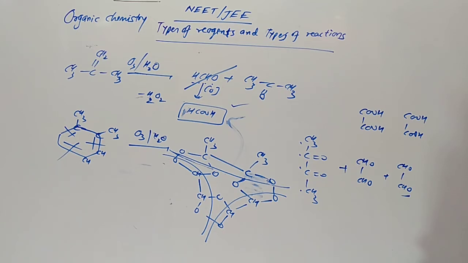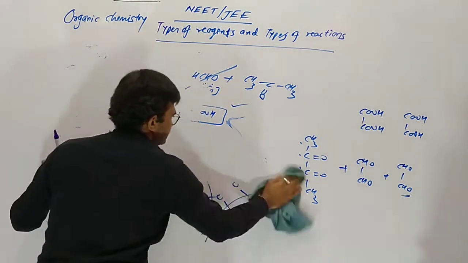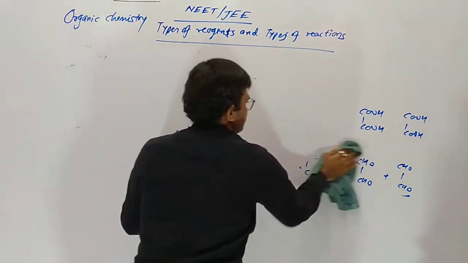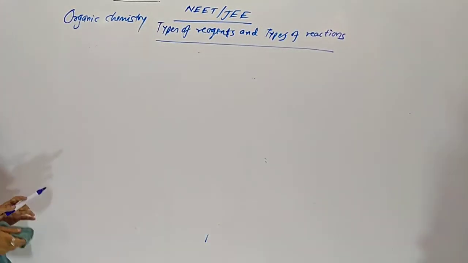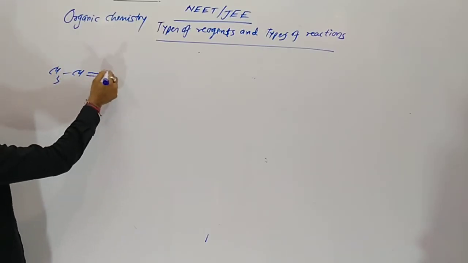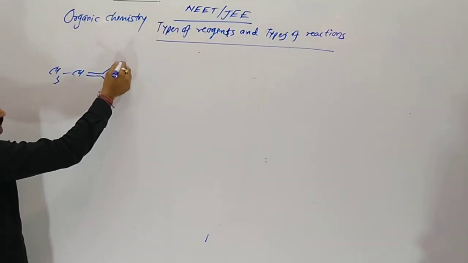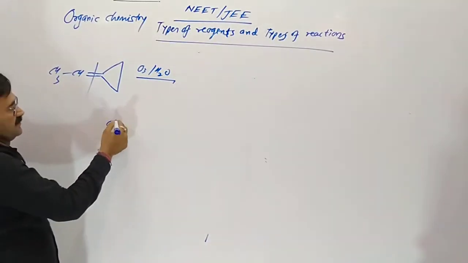If CH3CH, CH3CH, a double bond in the ring is given, ozone with water. Here the double bond breaks.